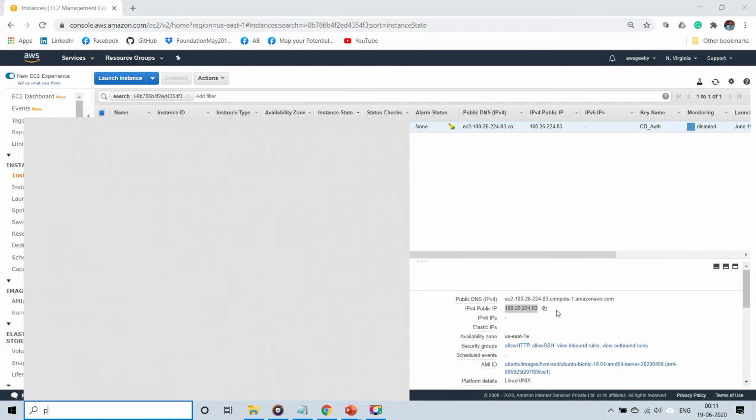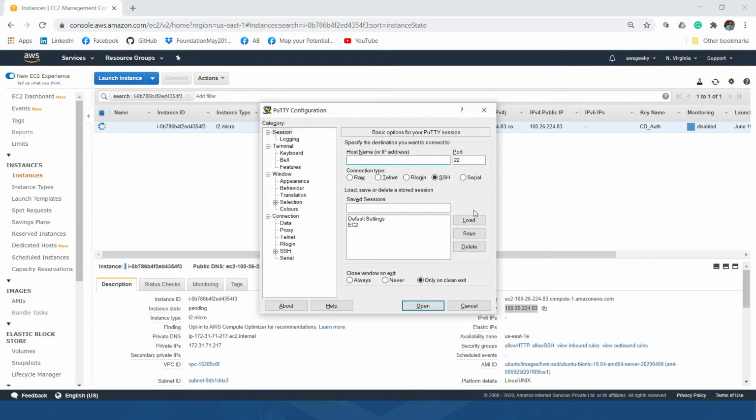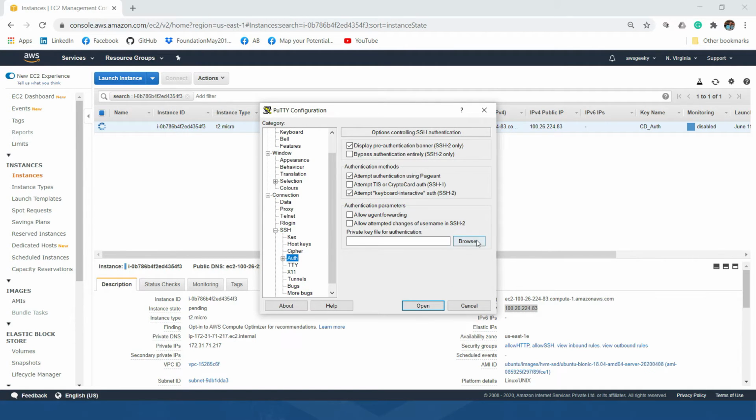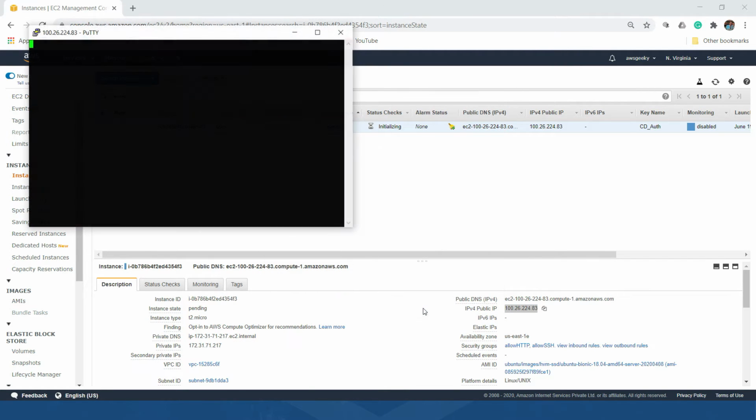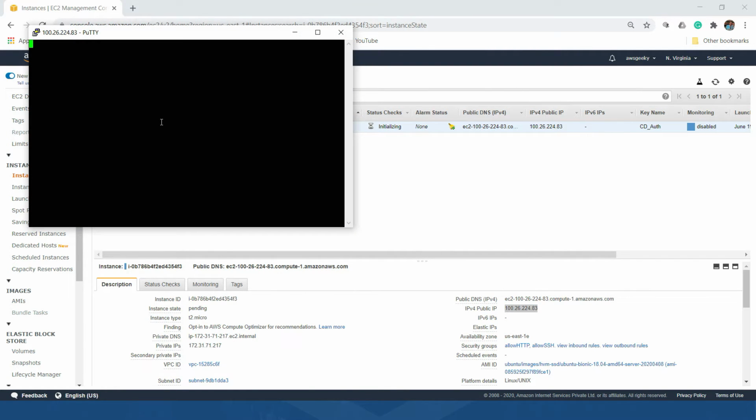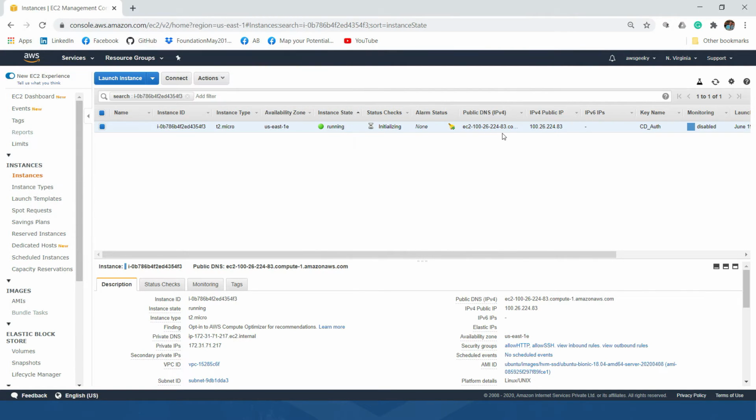Let me log in to my PuTTY quickly. SSH, auth, browse, open it. Okay, I think it has already started.